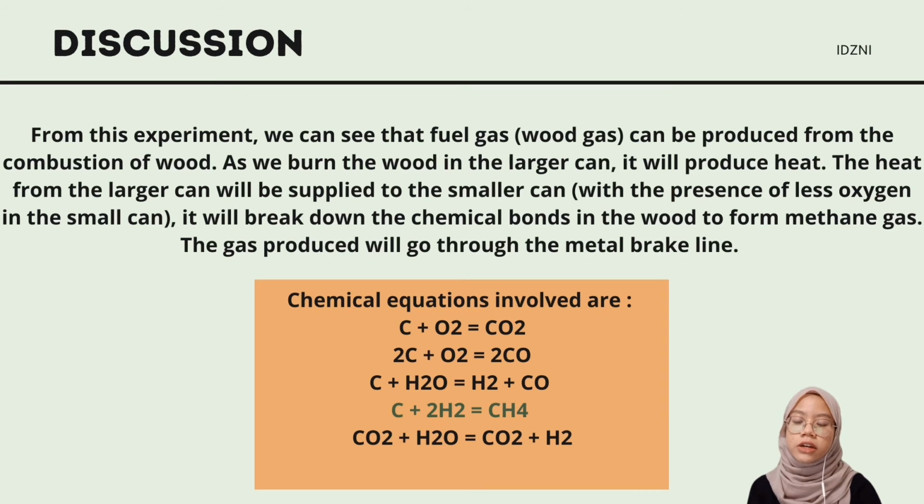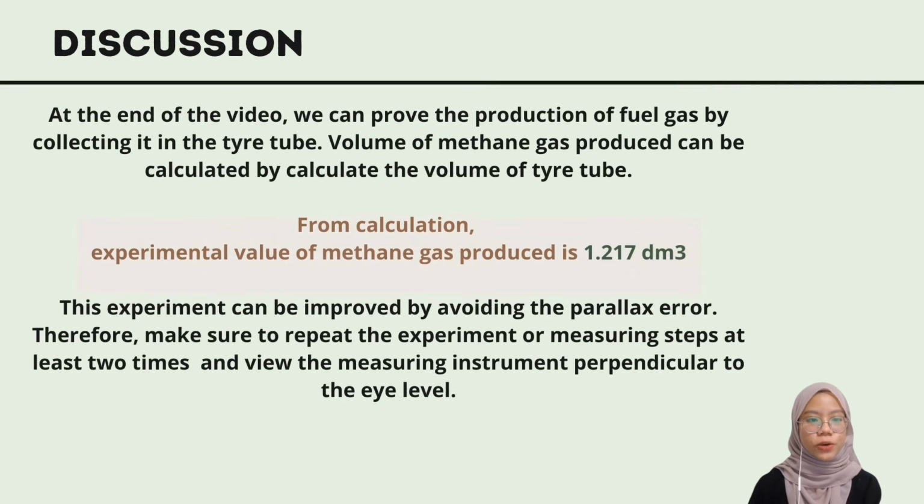This is according to the gasification technique definition, which requires high heat and pressure with a low oxygen environment to produce gas. There are 5 chemical equations involved in this experiment, and the chemical equation involved to produce CH4 is C plus 2H2 equal to CH4. At the end of this video, we can prove the production of fuel gas by collecting it in the tire tube, and by calculating the volume of the tire tube, we get the experimental value of methane gas produced in the experiment, which is 1.217 dm3.